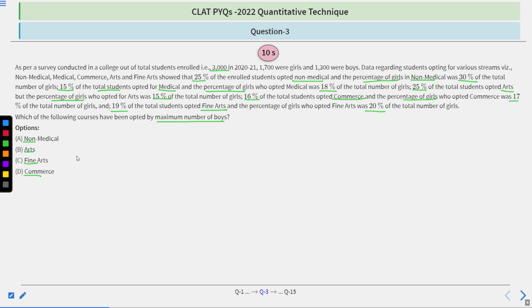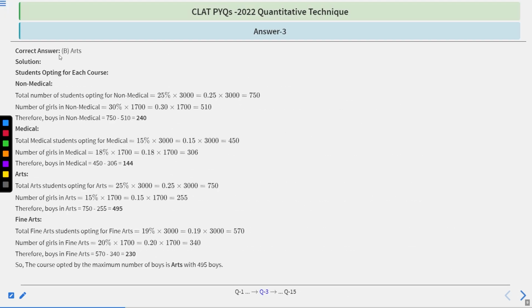You will have 10 seconds to try this question and then mark your options accordingly. After 10 seconds, we'll show you the correct option and its explanation. Your time starts now. I hope that you have marked your option. Let's see its correct option and explanation.